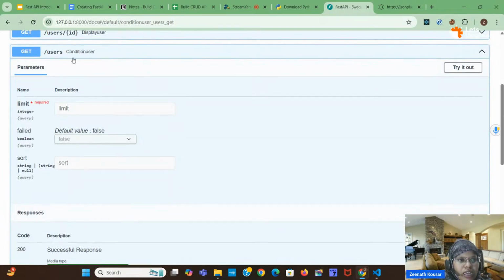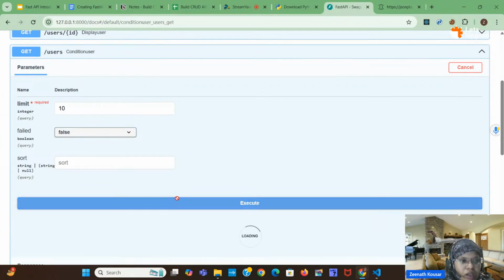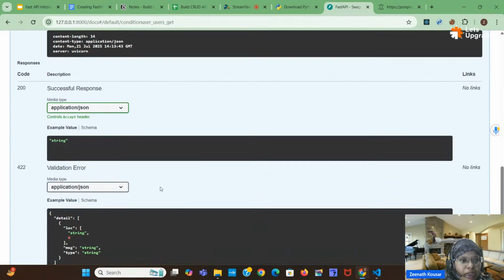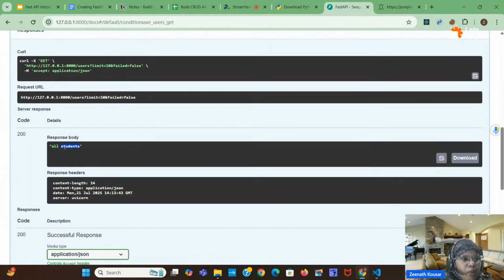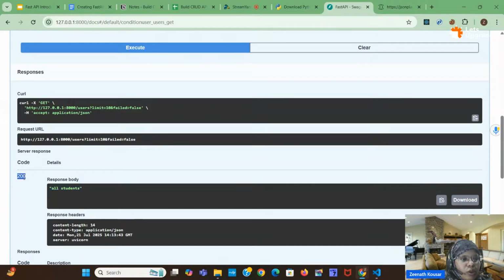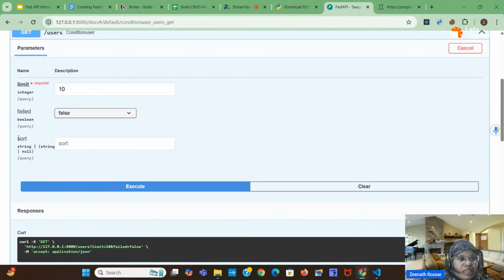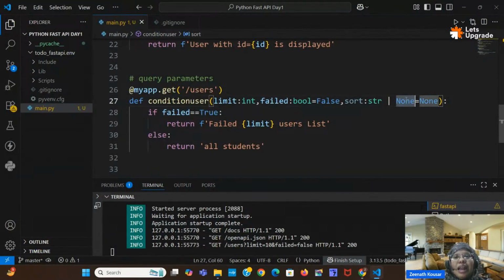I want to check this condition user thing, try it out, and here I will give 10. Notes will be provided to you. So see, here I am not giving any sort value and I am clicking on execute. Then I am getting output. I am not getting any error, I am getting the response body output, and the status code is 200, so it is running successfully. Why it is running successfully? Even if you don't give this sort value, it is taking it as None.